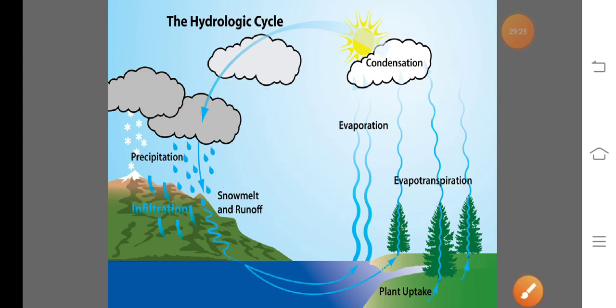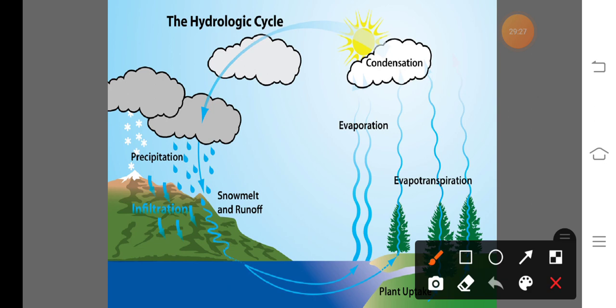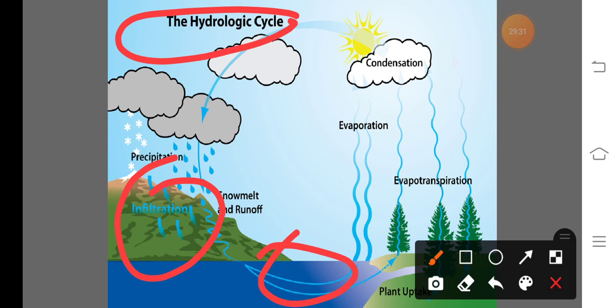So the hydrological cycle is also responsible for the microclimatic condition change of that region.